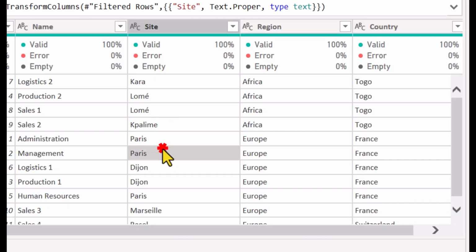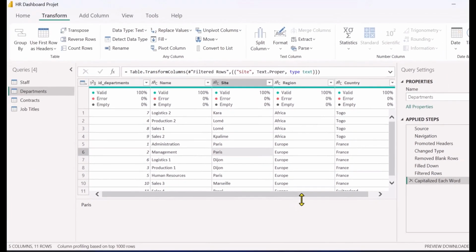Now everything is consistent. You can apply this to other columns too, like names, cities, departments, anywhere text needs consistency.